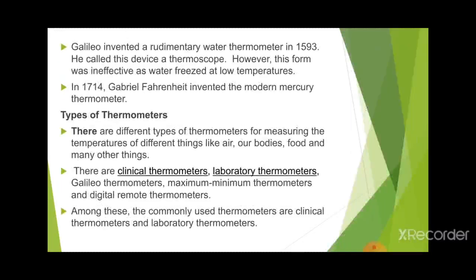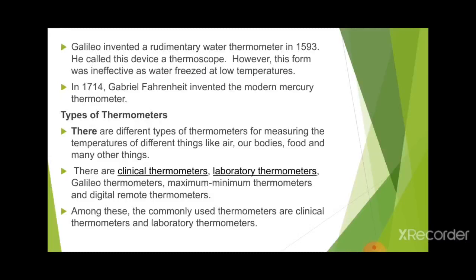Now, who invented the thermometer initially? Galileo invented the rudimentary water thermometer in 1593. He called this device a thermoscope, but it was not effective. It was ineffective when water freezes at low temperature, so basically this thermometer did not work at that time.